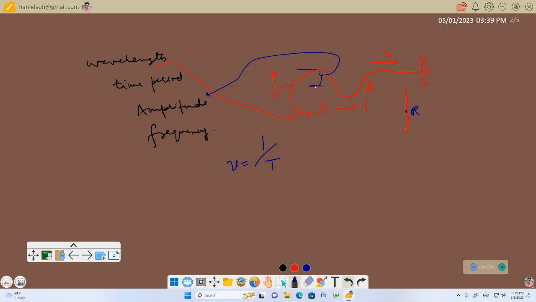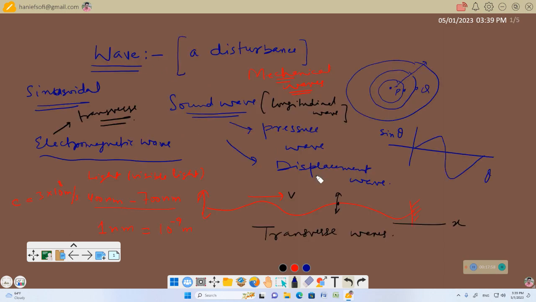For example, here the maximum displacement is amplitude, but in case of electromagnetic wave, the maximum value of the electric field will become the amplitude, right? Because the changing quantity in electromagnetic wave is electric field in the medium or space where the wave is propagating, or the magnetic field. So their amplitude is electric field or magnetic field.